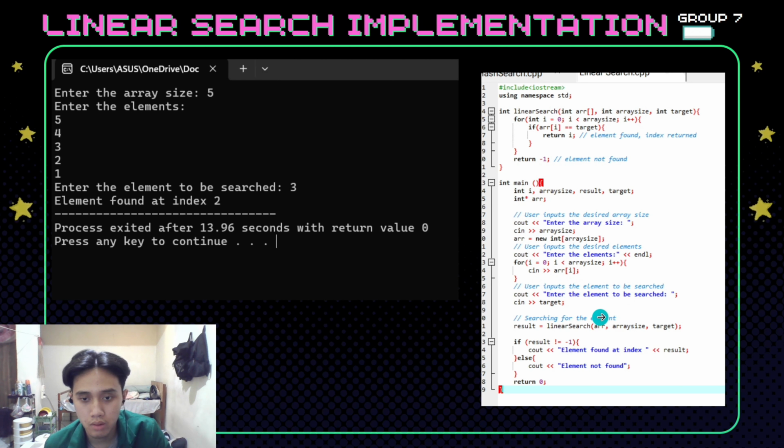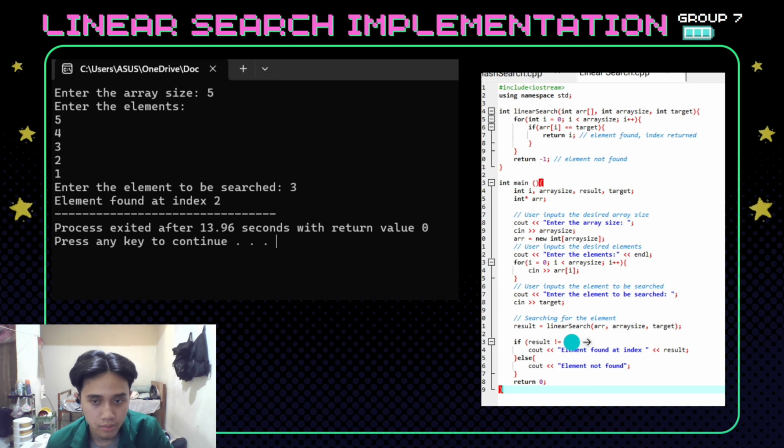And next, for the result, this line calls the linear search function with the array, array size and target as arguments and stores the result in the result variable.